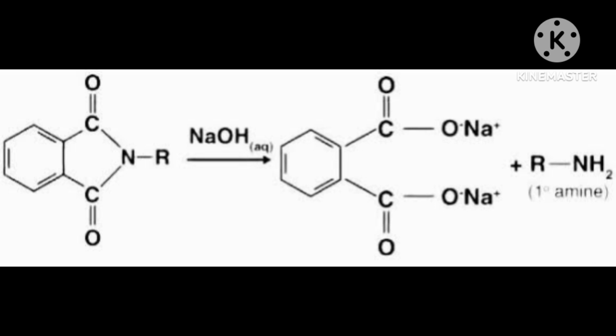One oxygen requires two hydrogen, and in the oxygen's place two hydrogen will join. Then that carbon becomes CH2, and NH2 will be as it is. Now you got RCH2NH2.